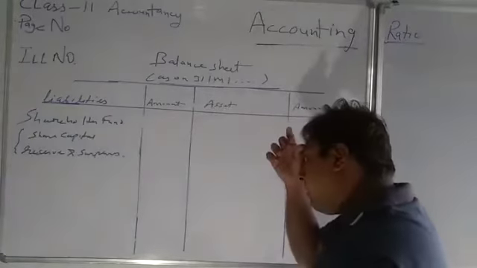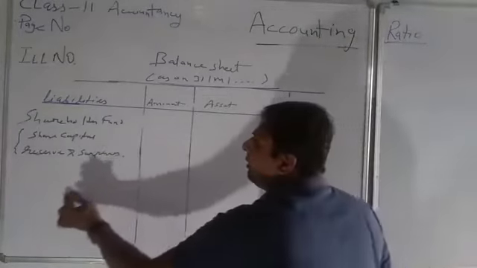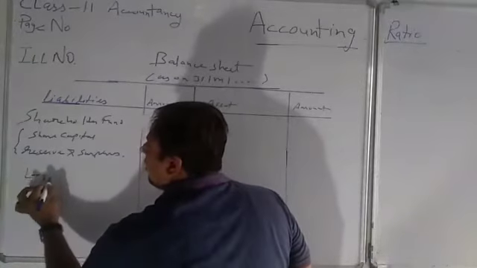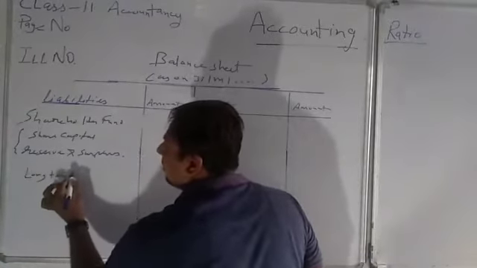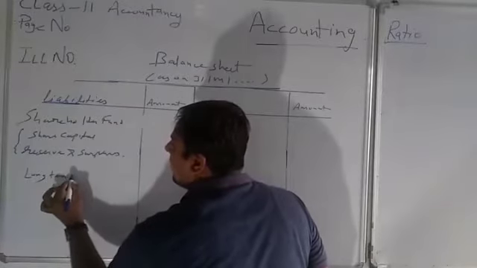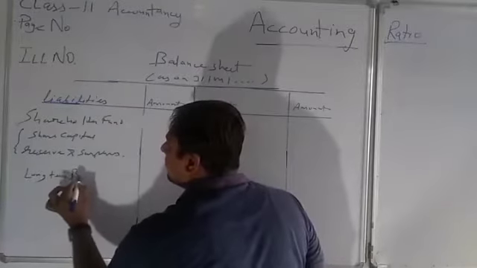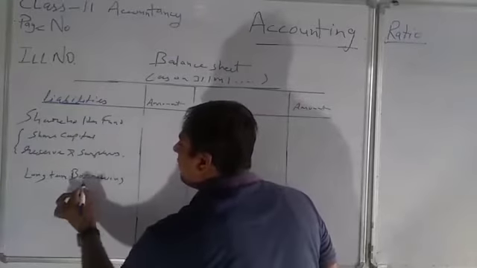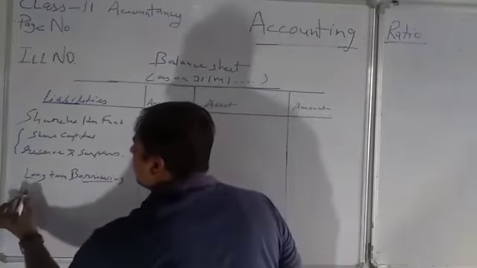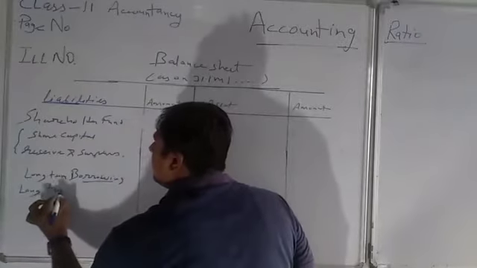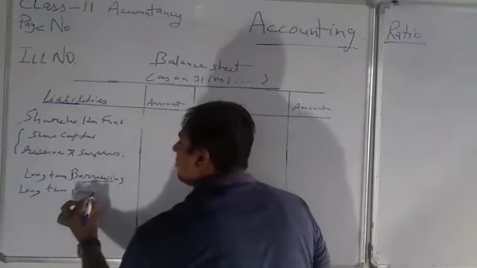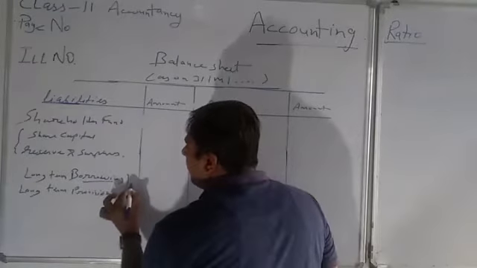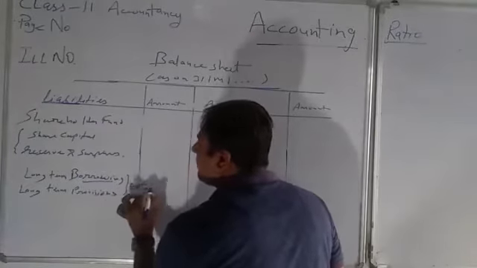Then second, here will come debts: long-term borrowings. Remember this word, we will always write here long-term borrowings and long-term provisions. These collectively are called debts.